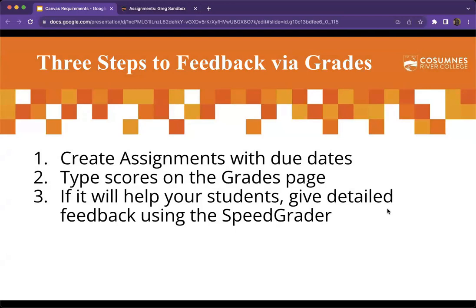Here are the 3 steps. Create assignments with due dates. So that's what I'm going to do for you right now. And then after you've created those assignments, after you've graded those assignments, entering scores is actually pretty easy. You can just type scores directly into the grades page. It's a spreadsheet in effect, so you can type numbers using the keyboard. If you have additional feedback for students, you can also add that via the SpeedGrader. And again, I'll show you all that in my demonstration.